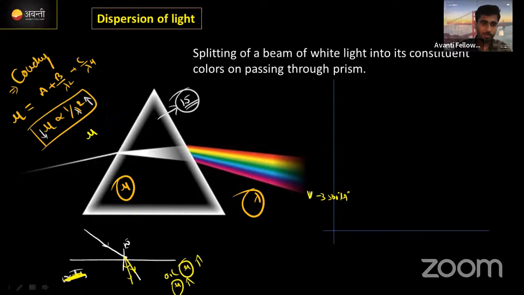देखो, mu is inversely proportional to lambda square. Wavelength is less, means refractive index for that light will be more. Correct now? If refractive index is more for that light, means the light will be bent more. Correct now? That's why the violet color bends more. Correct now? Look here, this is a white light direction actually.